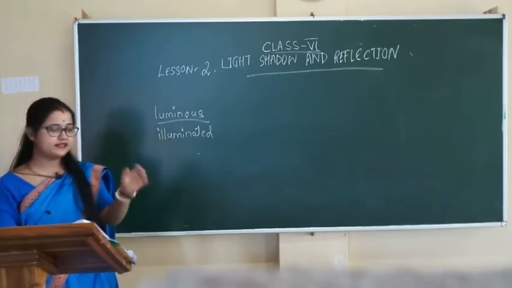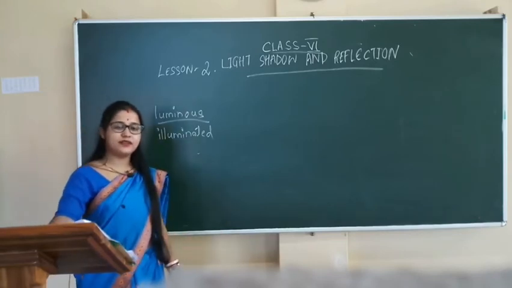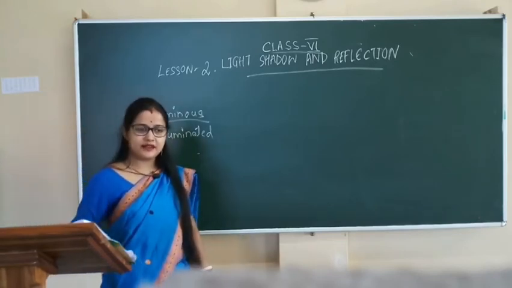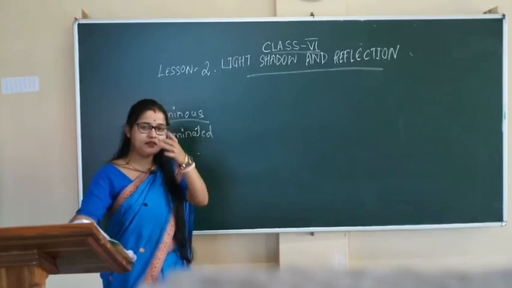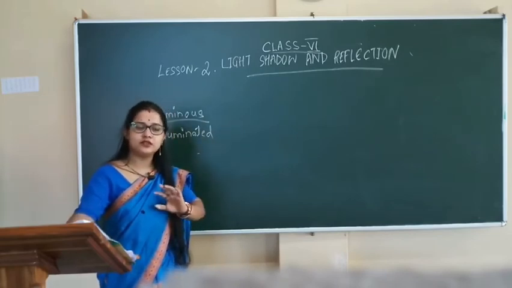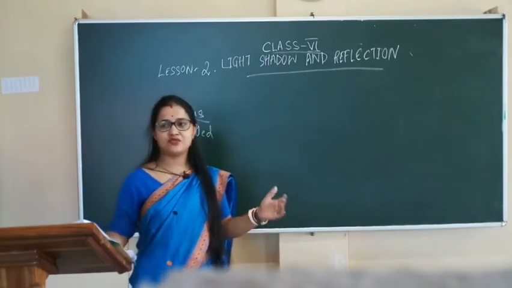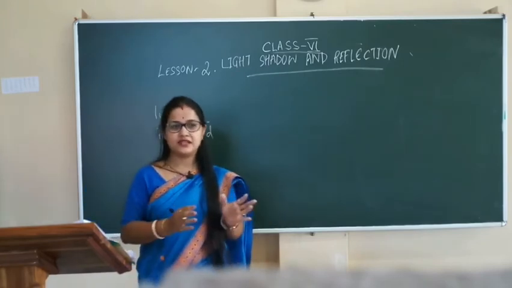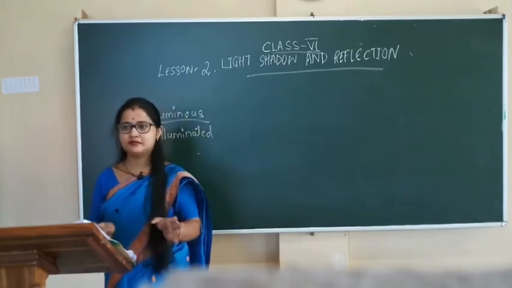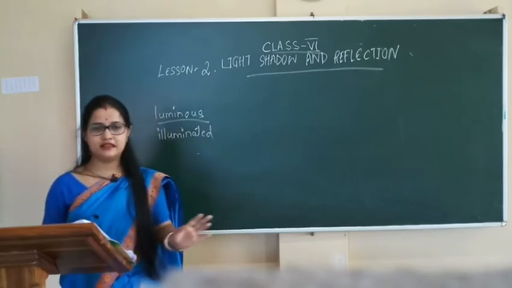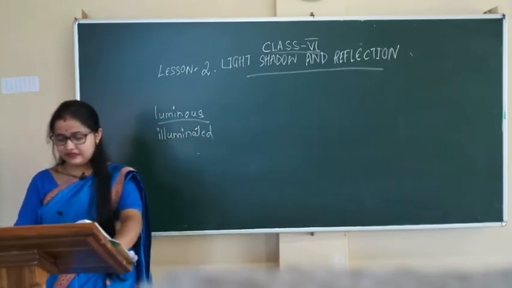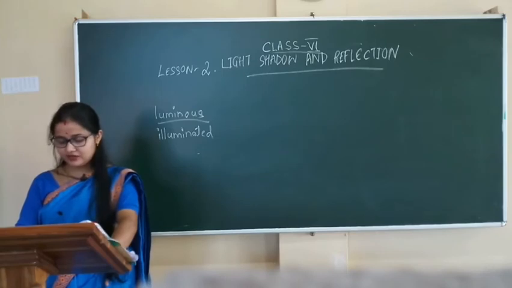When the object is opaque, we cannot see things, we cannot see the light. And in the case of translucent, partially, not completely, we can see a little light. The shape and size of the shadows.